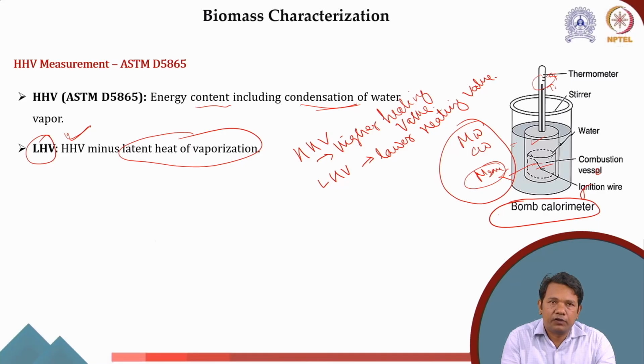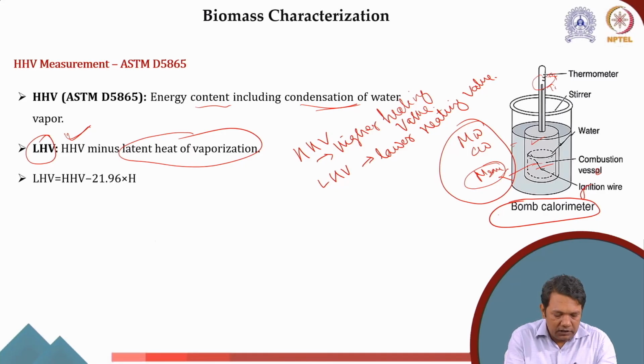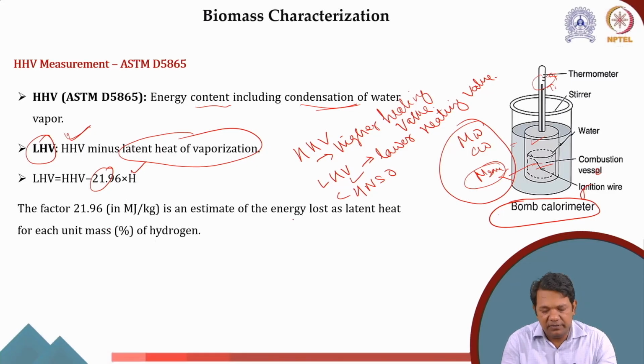Okay, now the equation that we use is LHV equals HHV minus 21.96 multiplied by H. Now this H we get from the ultimate analysis, that is the hydrogen percent. If you remember CHNSO, this H comes from the ultimate analysis, and this 21.96 is an estimate of the energy lost as latent heat for each unit mass percent of hydrogen. Okay, so by using this equation, we can easily calculate the lower heating value of the biomass.